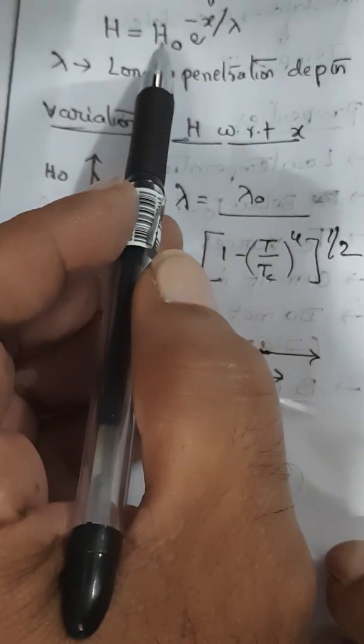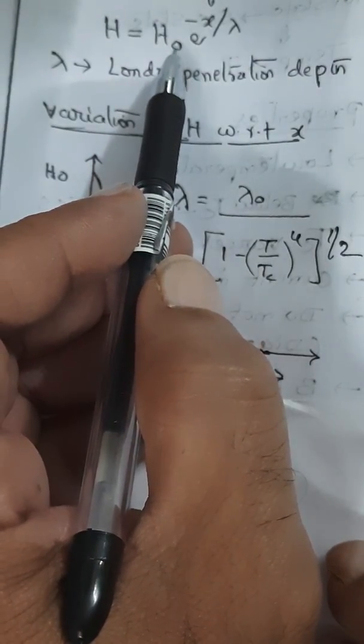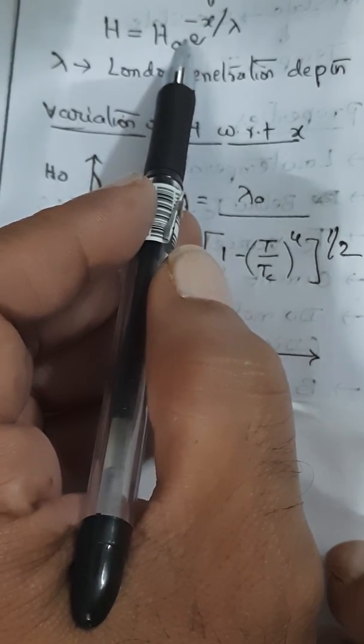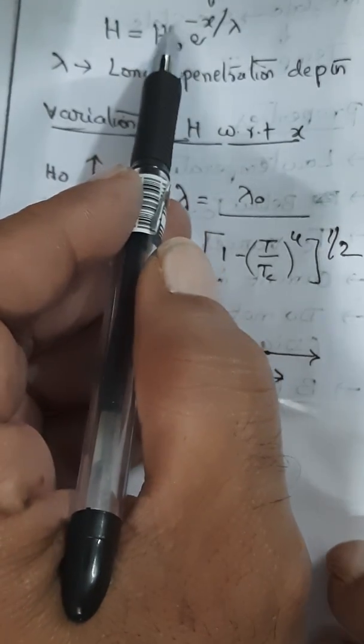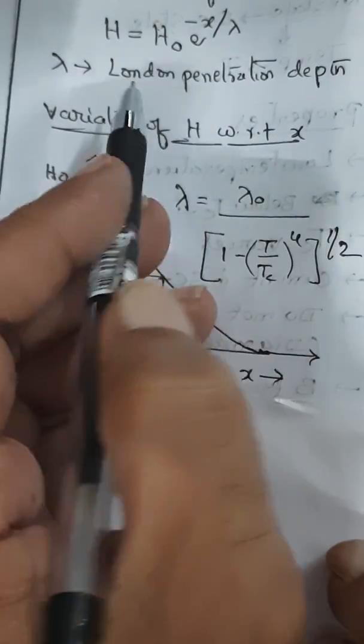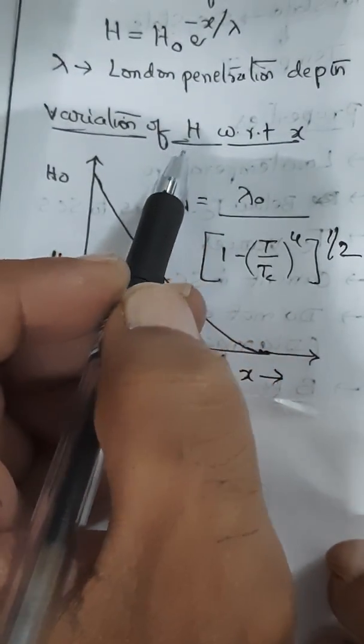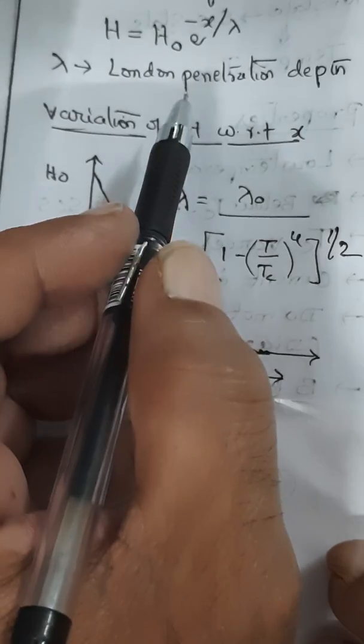Normally, in this expression, when x equal to lambda, automatically H will become H0 by e. The penetration depth lambda therefore is the distance inside the superconductor at which the penetrating magnetic field is equal to 1 by e times the applied magnetic field H0.